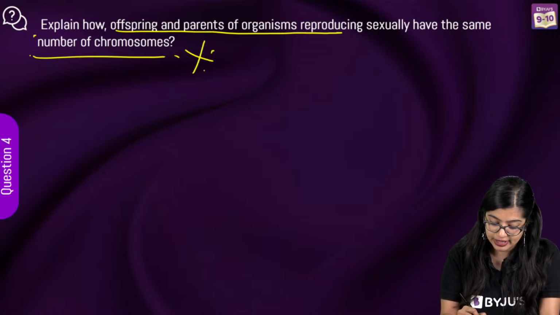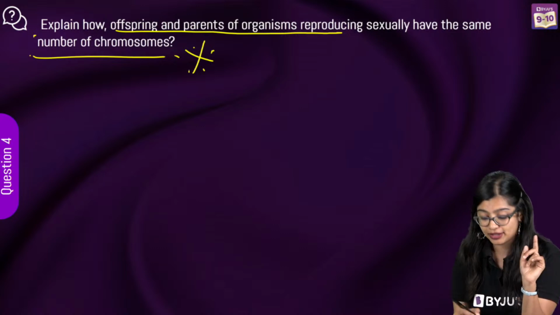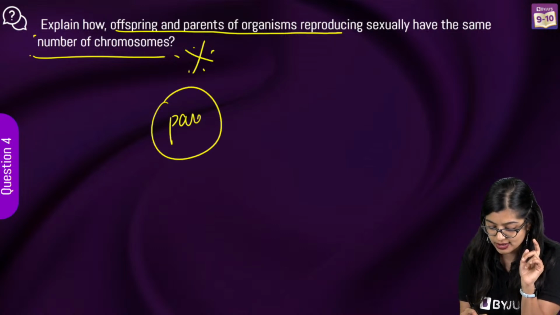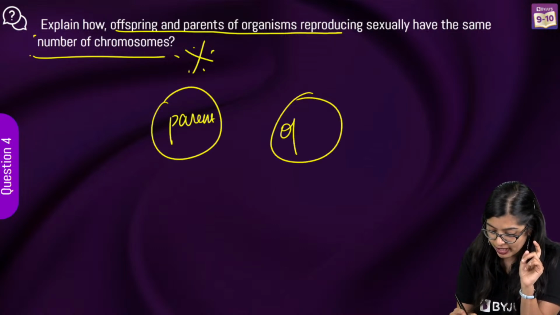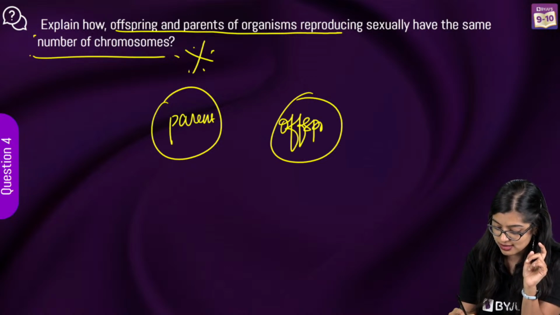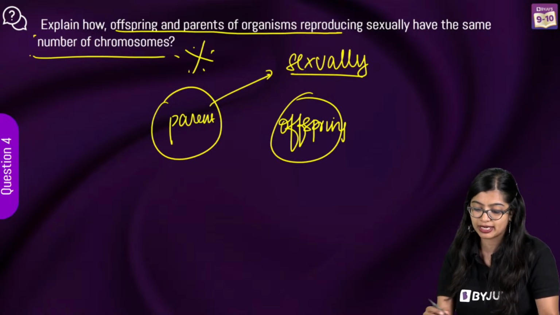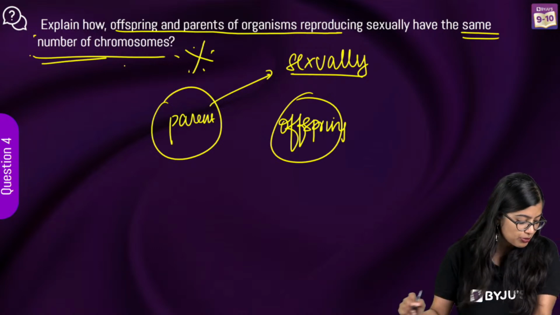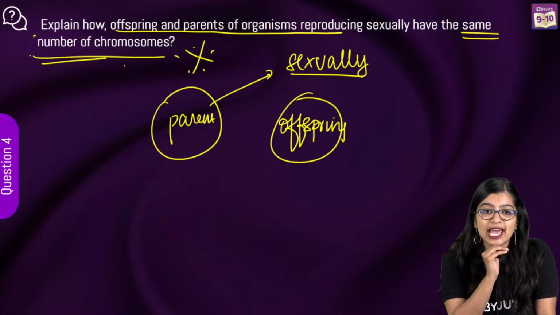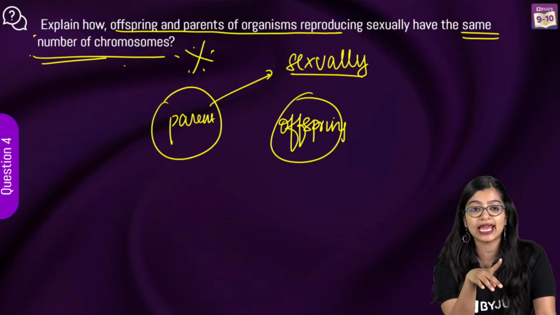Offsprings of sexually reproducing parents, so you know they are reproducing sexually. How do they have the same number of chromosomes? Meiosis. Yes, you're on the right track.